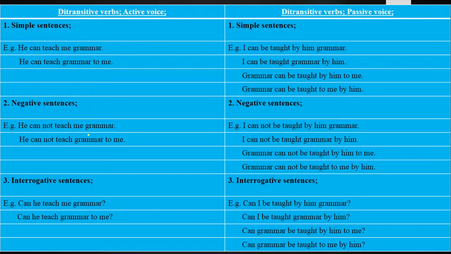Today we are going to discuss the di-transitive verb sentences from active voice into passive voice, and we have got today the modal auxiliary verbs can and could. Let me define for you modal auxiliary verbs can and could, which we have already discussed in previous lectures. But today we will discuss how you are going to change the di-transitive verbs in modal auxiliary verbs can and could from active voice into passive voice.